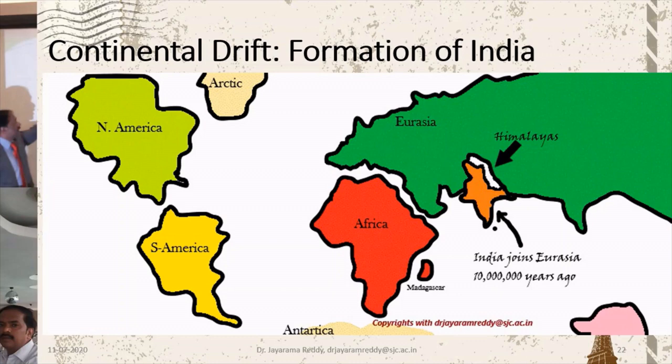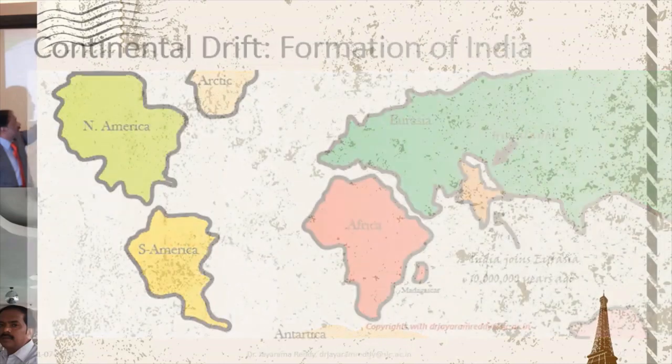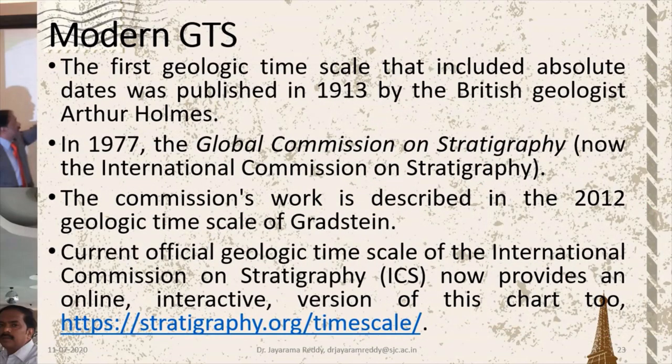I am showing you this picture to show that the geological timescale is very important for constructing and explaining all these events that have occurred in the past. This is how the Indian landmass banged against the Eurasian landmass, and in between there was a sea, the Tethys Sea, and that became the Himalayan mountains. So the modern geological time scale was finally announced in 2012.